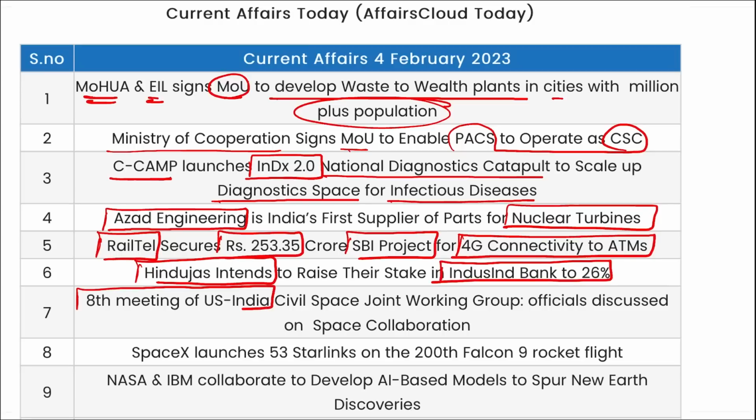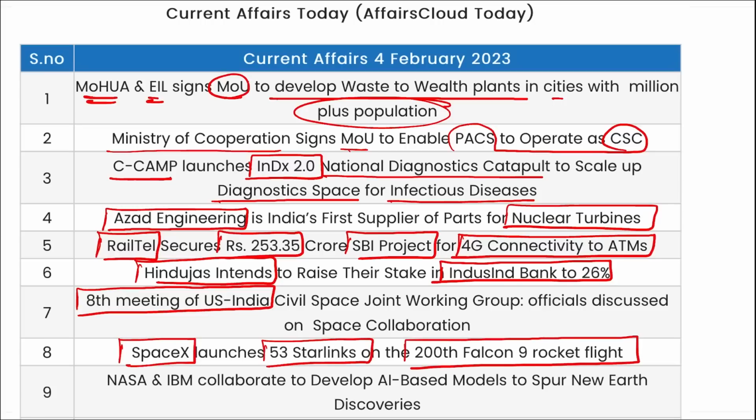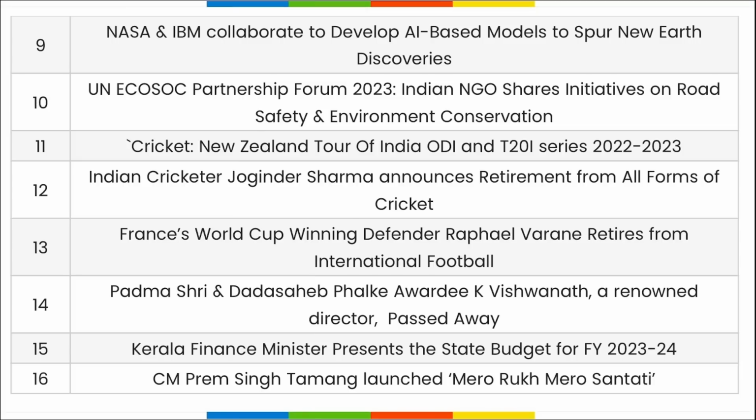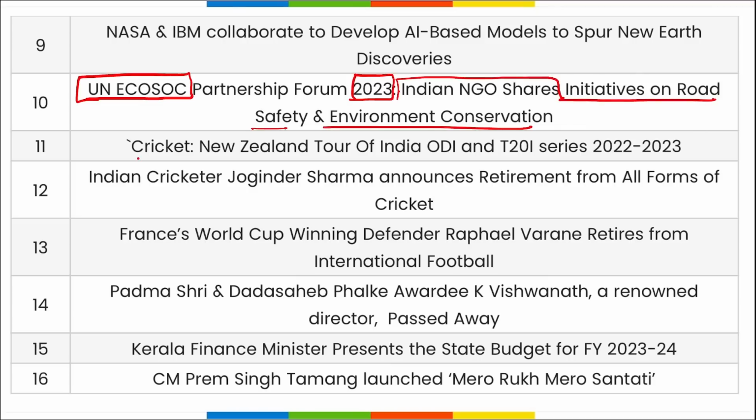The 8th meeting of the US-India Civil Space Joint Working Group was held recently. SpaceX has launched 53 Starlink satellites on the 200th flight of the Falcon 9 rocket. NASA and IBM have collaborated to develop AI-based modules to spur new Earth discoveries. The UNESCO Economic and Social Council Partnership Forum for 2023 was held, and here Indian NGOs shared initiatives on road safety and environment conservation. Then the New Zealand tour of India was held recently.